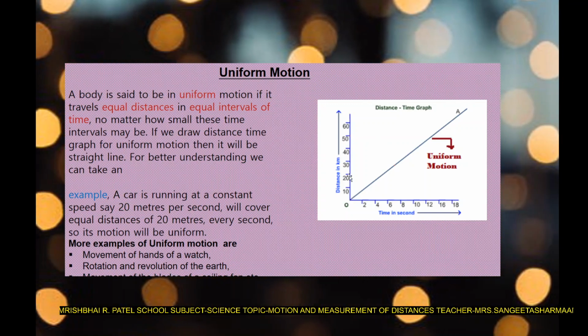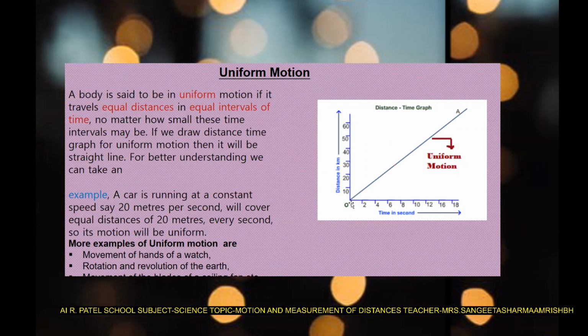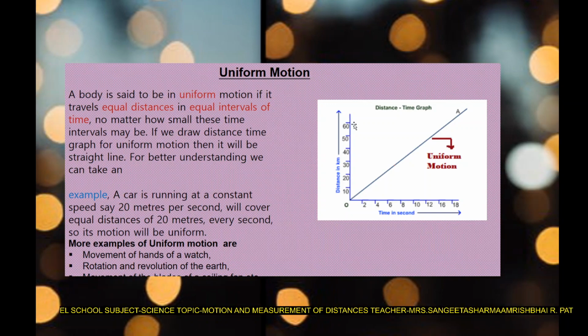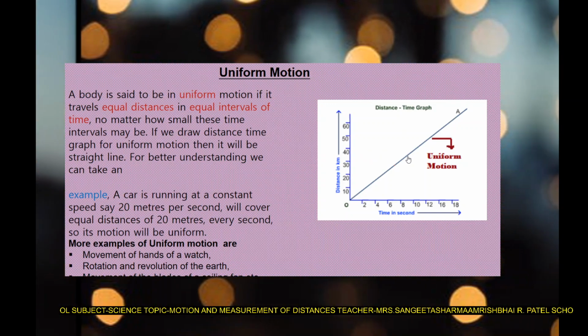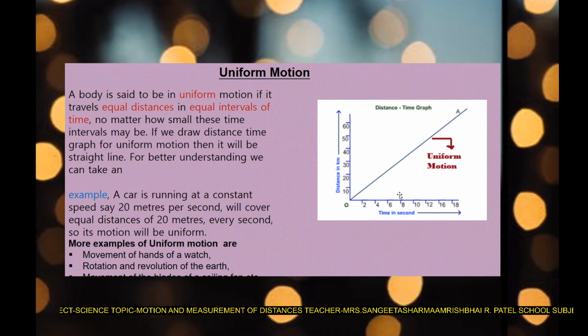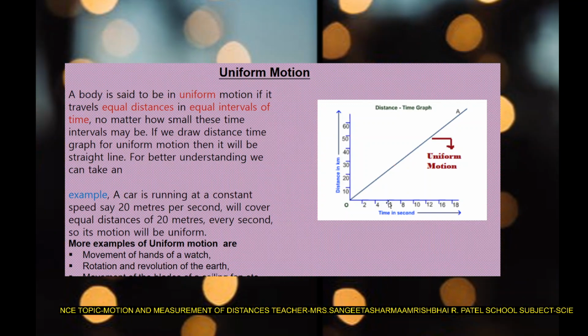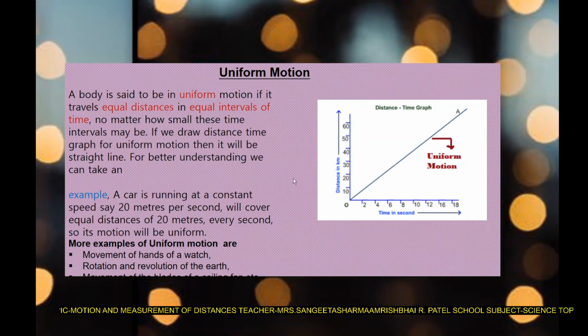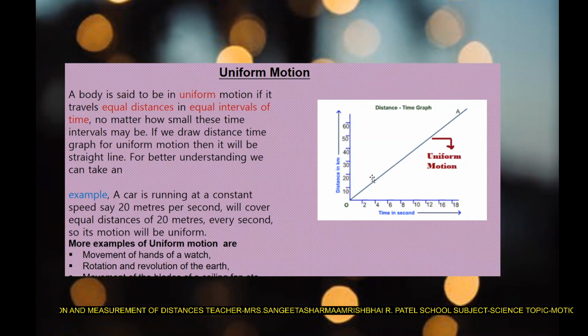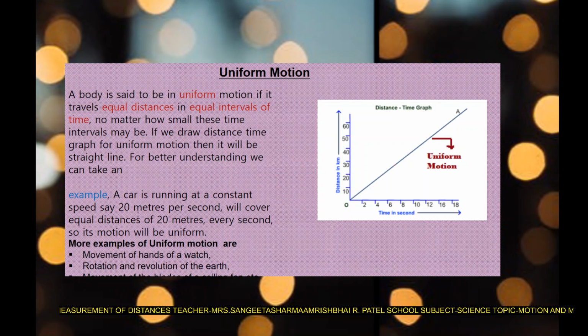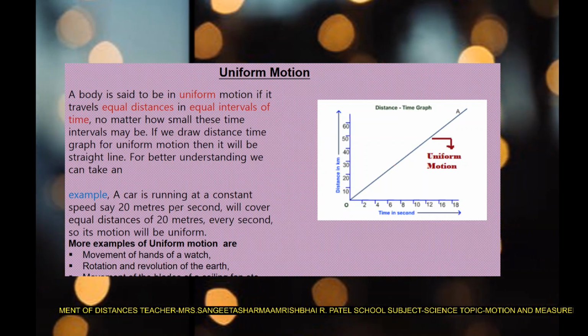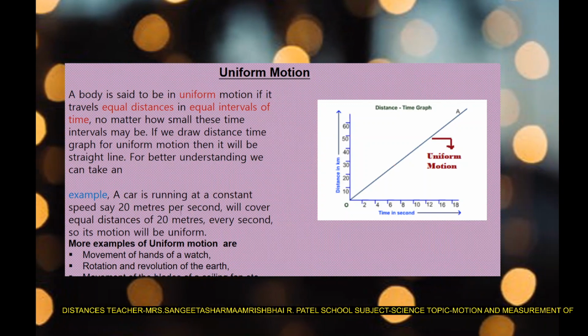That is why each time you are covering 20, 20, 20, 20. So 20, 40, 60. You are covering equal distance in equal intervals of time. That is why it is an example of uniform motion. Here I have given the example of a car which is running at a constant speed and covering 20 meters per second.